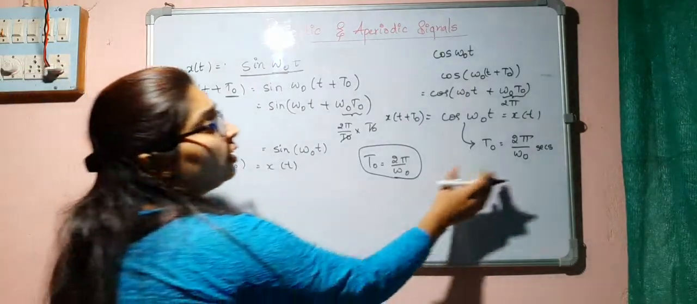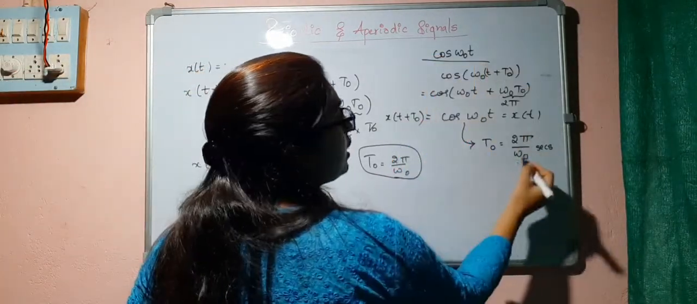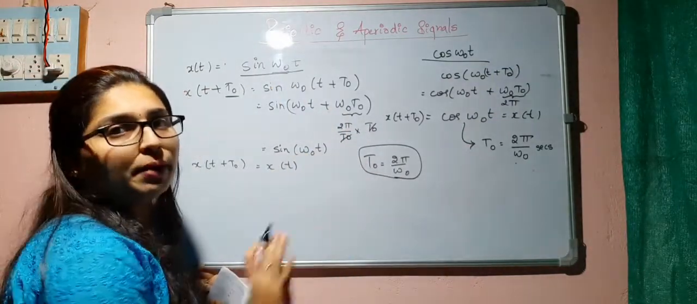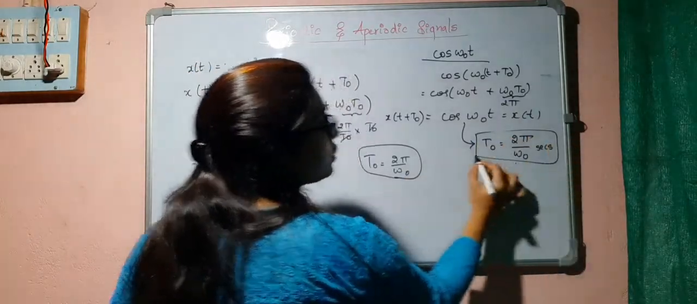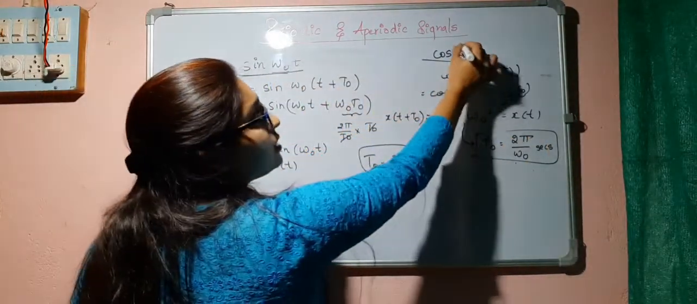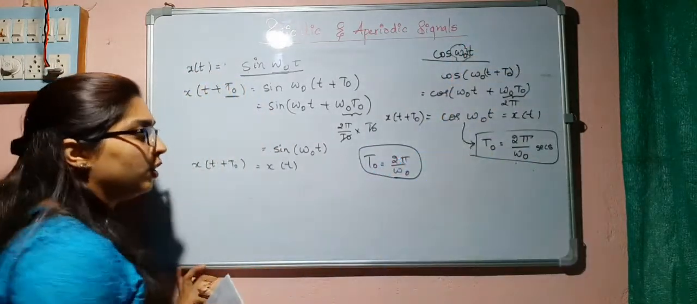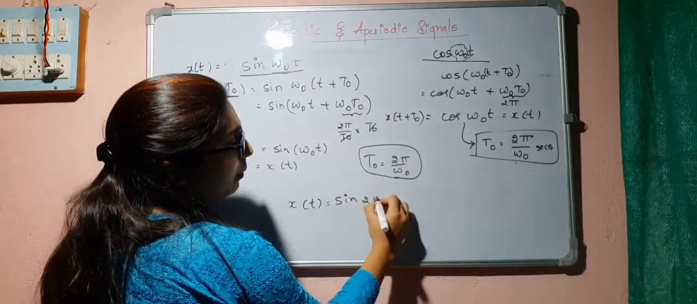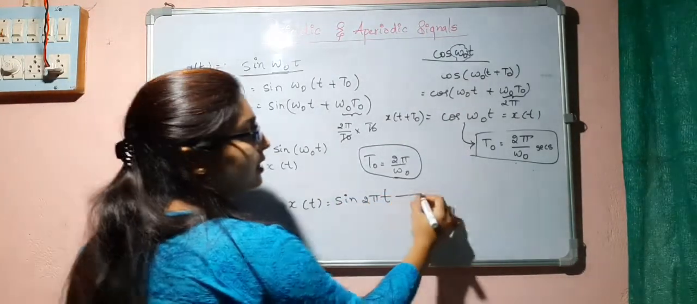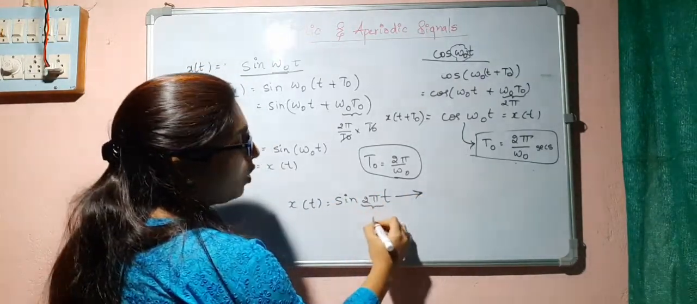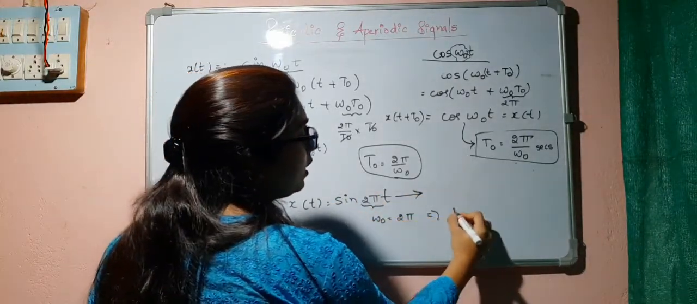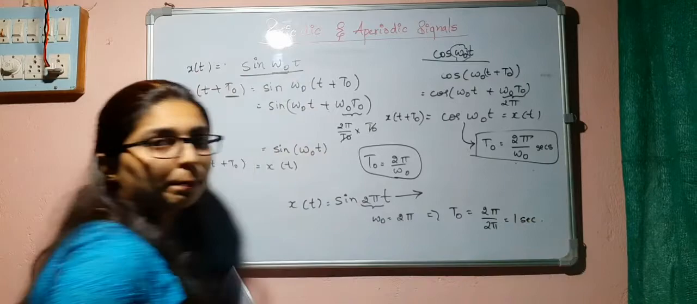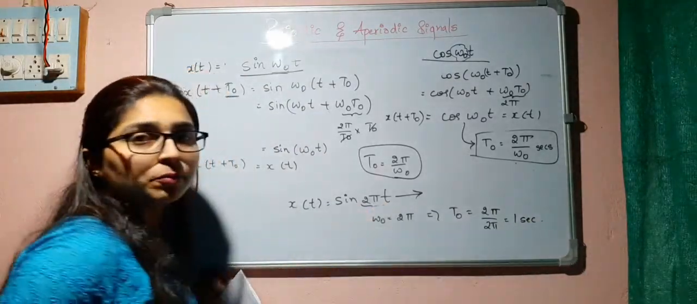So this is how we can prove that this is a periodic signal with this fundamental period, and sine omega naught t is also periodic with the period 2 pi by omega naught. So you must remember this. Whenever you see cos and sine signals, just by seeing this value you can find it out. That means if I ask you to find the fundamental period for this signal, obviously this signal is periodic. Now we can say omega naught is equal to 2 pi, so t naught is equal to 2 pi by omega naught, which is equal to 1 second. So the period of this one is 1 second.